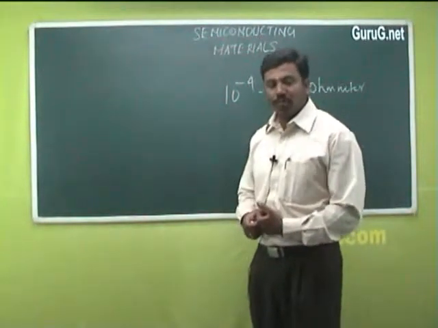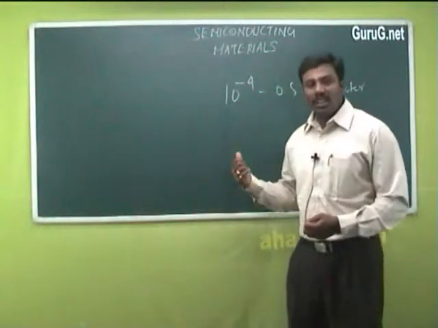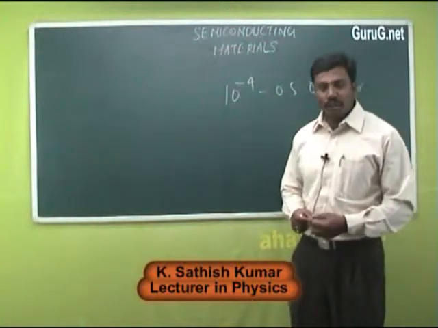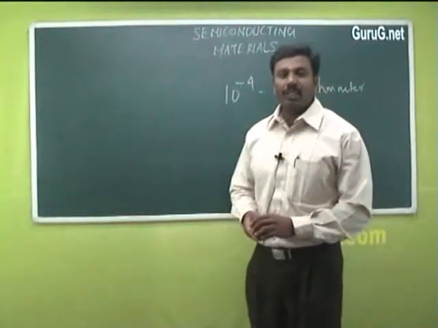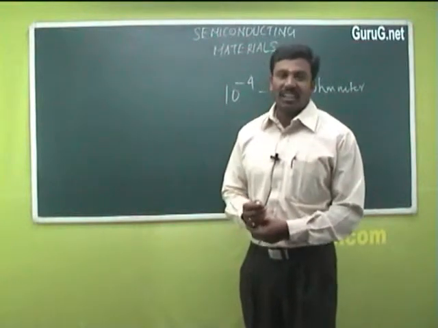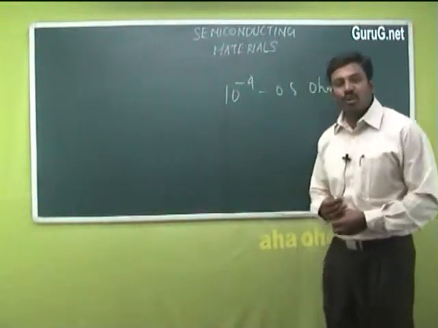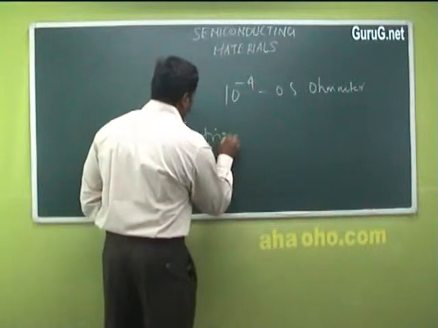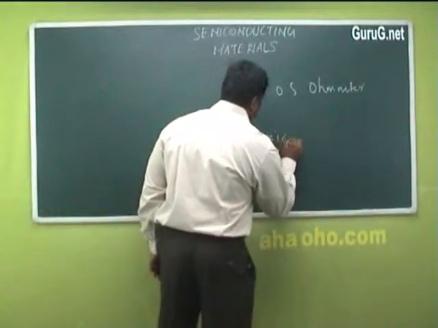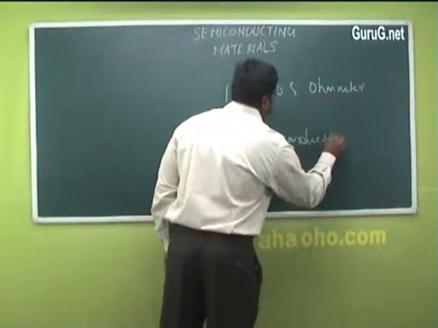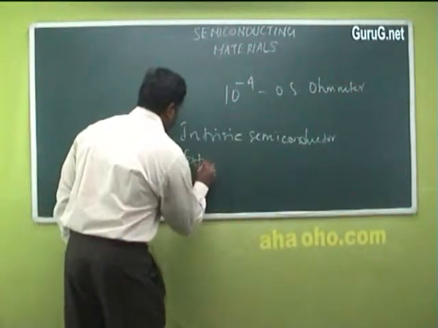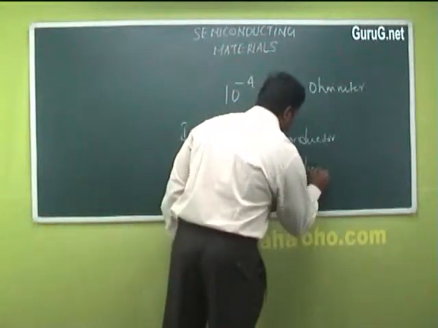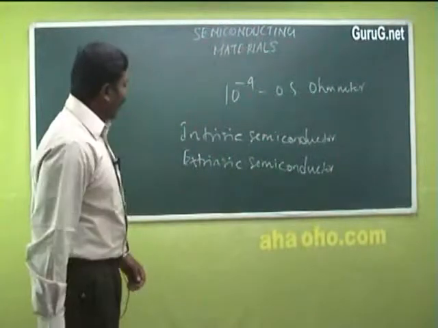It is not only the resistivity and the conductivity that decide whether the material is a semiconducting material, a conductor or an insulator, but other parameters such as band gap. These semiconducting materials have a band gap similar to that of an insulator at 0 Kelvin, and the conductivity increases when the temperature increases. Semiconducting materials are classified into two different types called intrinsic semiconductors and extrinsic semiconductors.